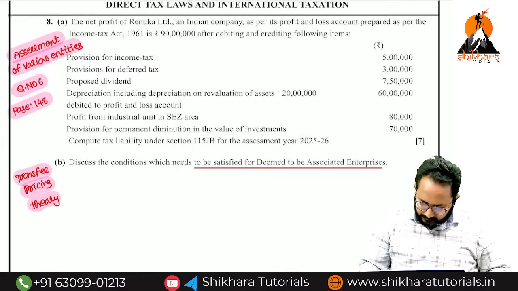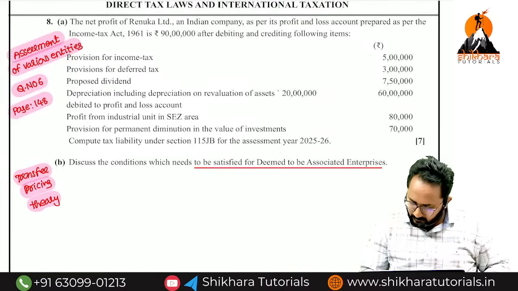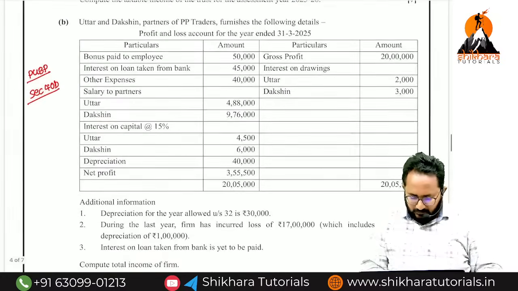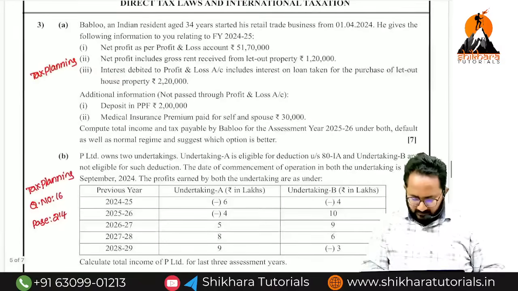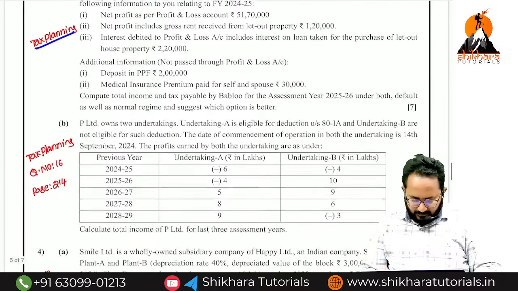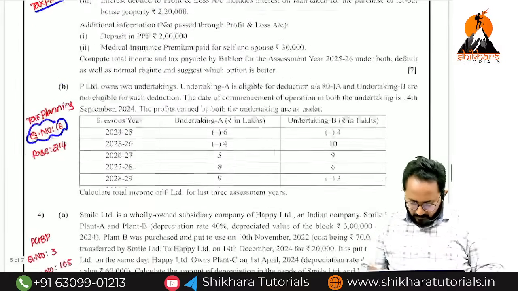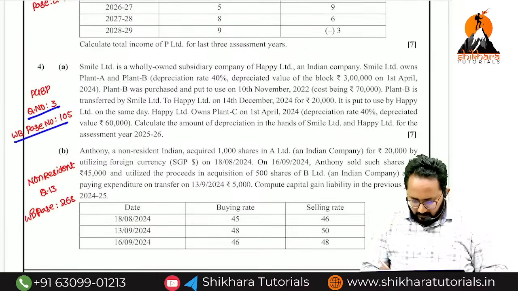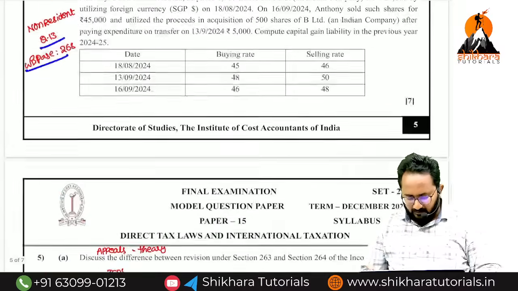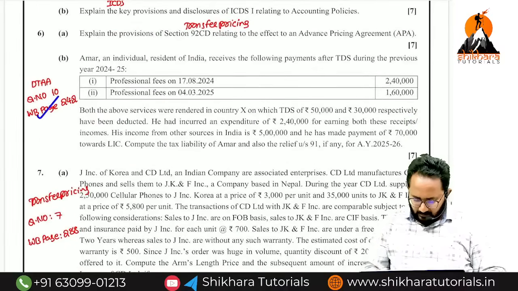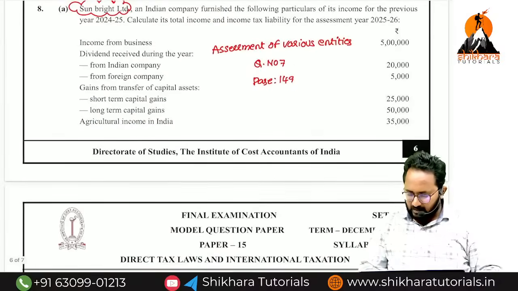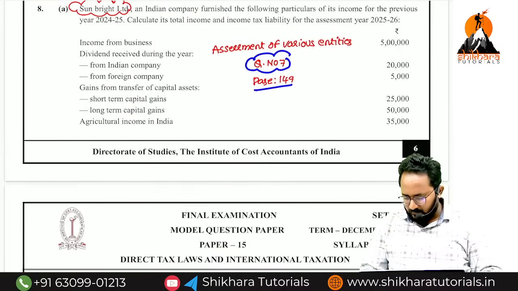Next, wait, this is a 40B question. This is in tax planning, a last exam question. This is also covered in our workbook. Yes, this is also covered. This is also a ditto question we covered in our workbook. Yes, this is also covered. This is also covered. And the ditto question also covered.